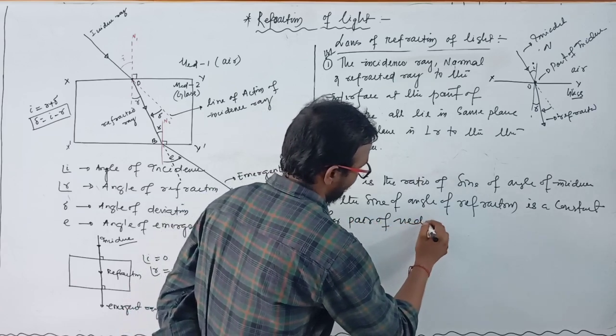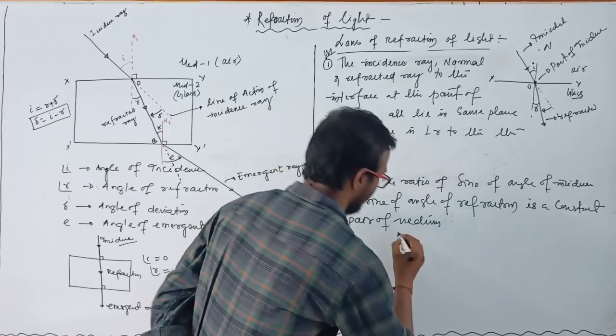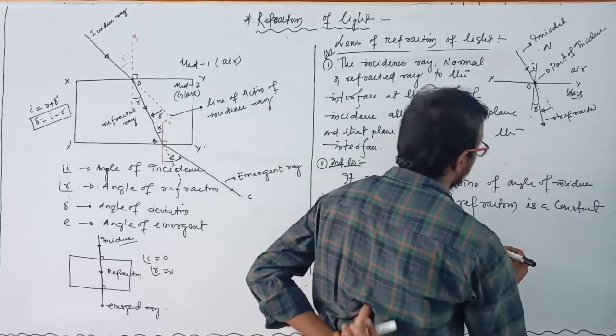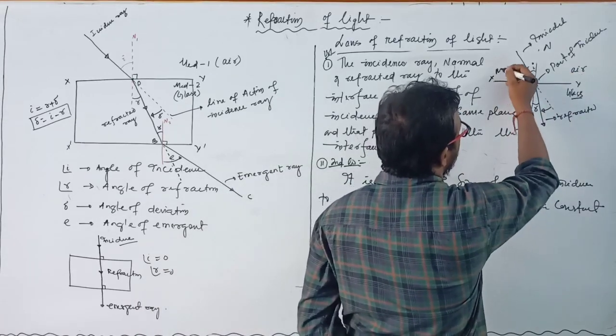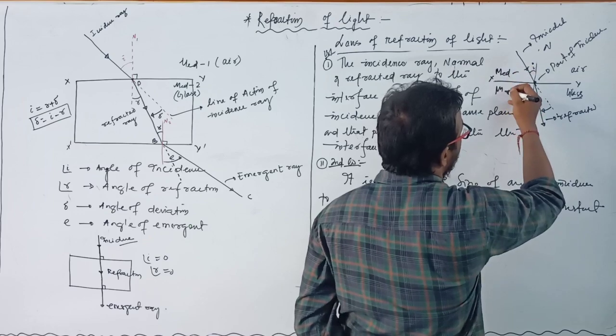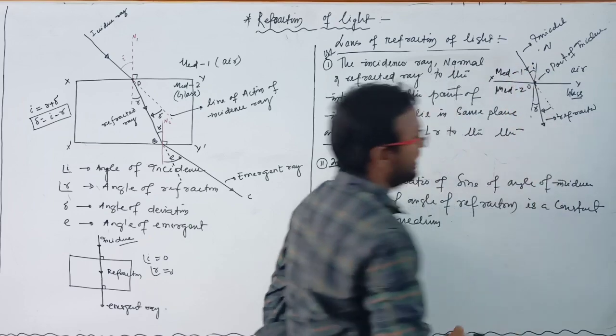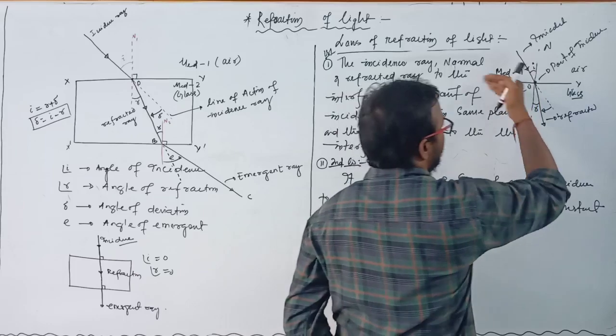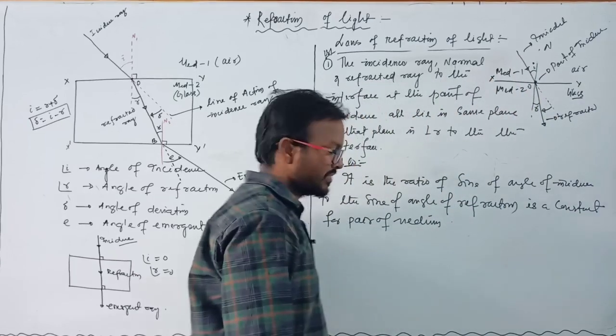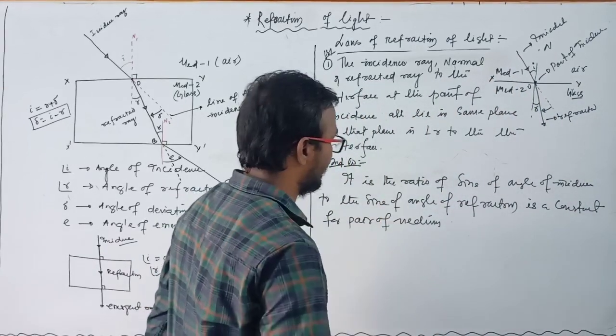That means if there are two media, this is medium number 1 and this is medium 2, separated by an interface, and in this case we can apply this second law.